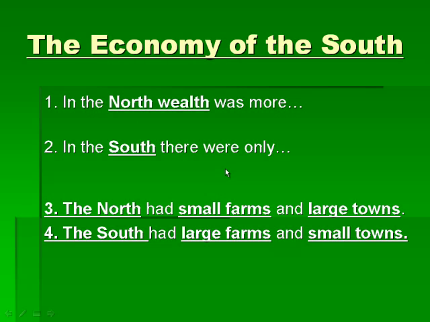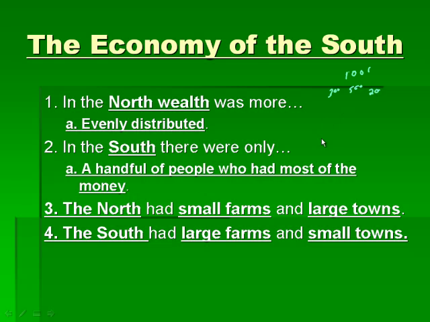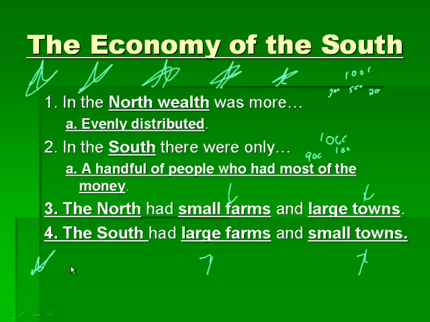In the North, wealth was evenly distributed. Like when we talked about the $1,000 and the 300, 500, and then 200. In the South, there were only a handful of people that had the money. So $1,000, we have the 900, and then you have the 100 over here. Like I said in the beginning, the North had small farms and large towns, and the South had large farms and small towns. So this slide right here is pretty important, because if you are talking about the differences between the North and the South, or New England and the Southern colonies, this is the slide to look for.